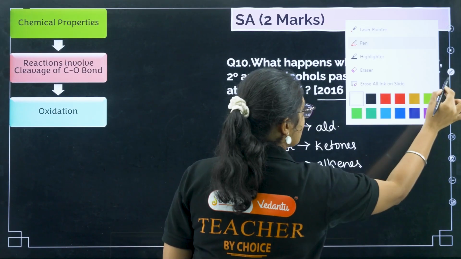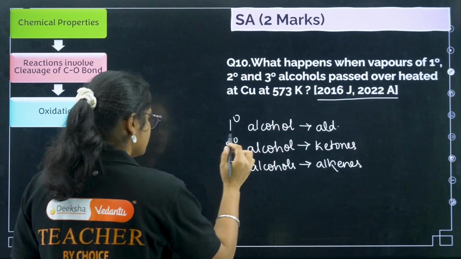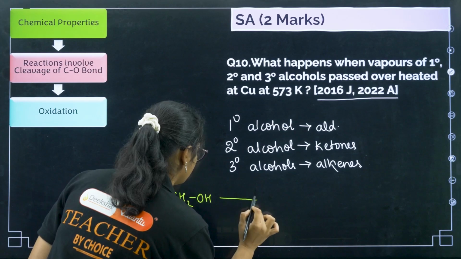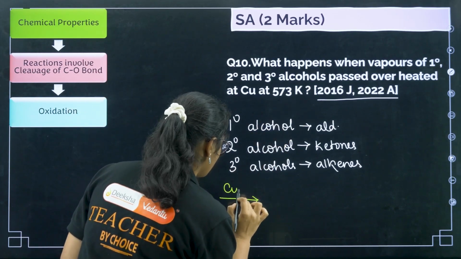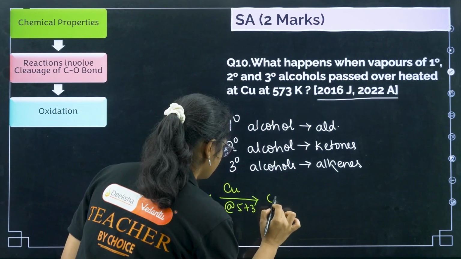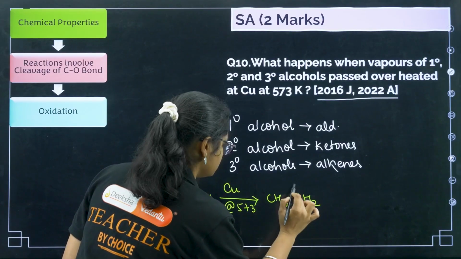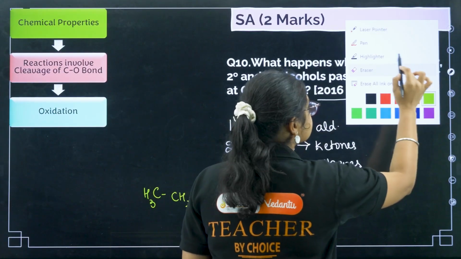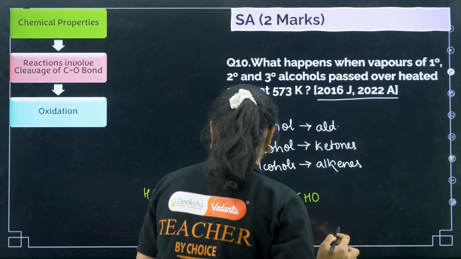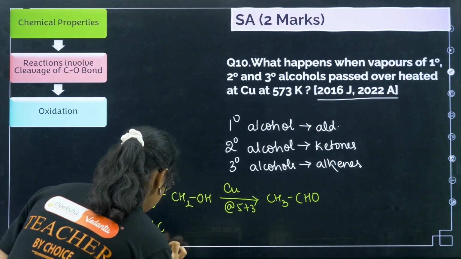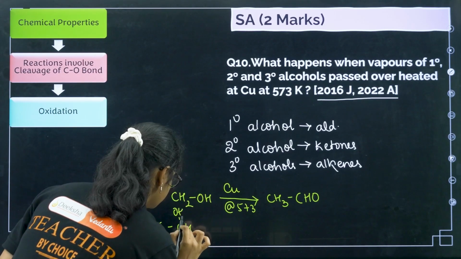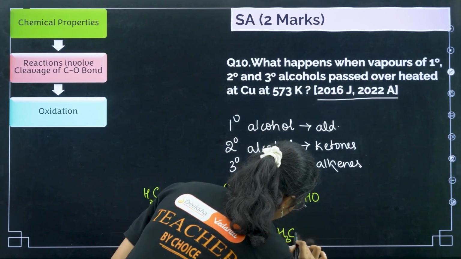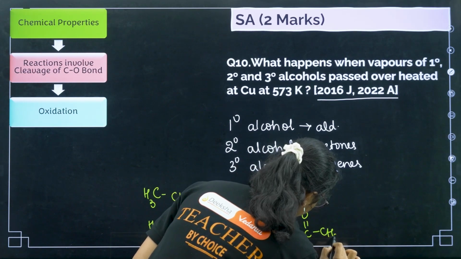This is the reaction. Now if I want to write the reaction, primary alcohol is CH3CH2OH, and with copper at 573 Kelvin it will give CH3CHO. Next, secondary alcohol, CH3CHOHCH3, will give you CH3COCH3.